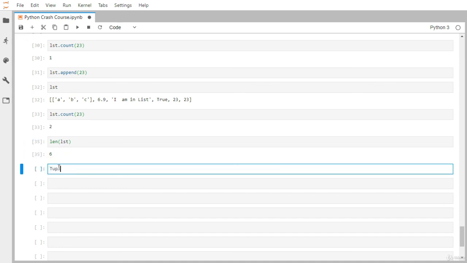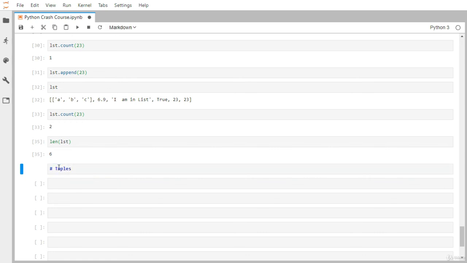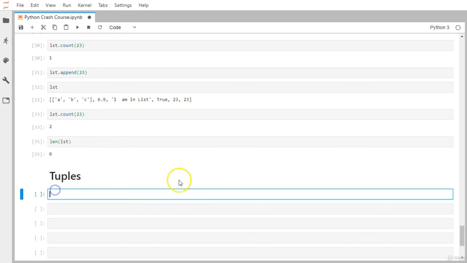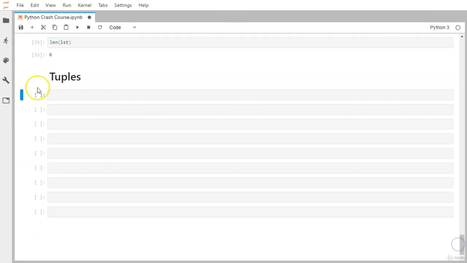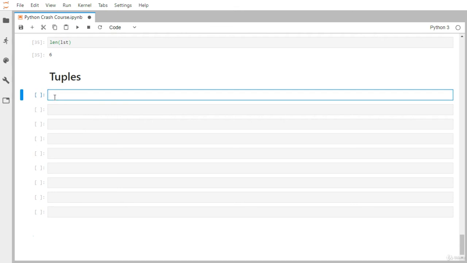So I'm just going to give the heading tuples. You can consider a tuple exactly like the list data type, but non-modifiable. In a list we have done operations like adding an element, removing an element, or assigning an element, but a tuple is immutable. Once the tuple has been created, you cannot modify it. To create a list we used square brackets, but to create a tuple we have to use this kind of brackets.